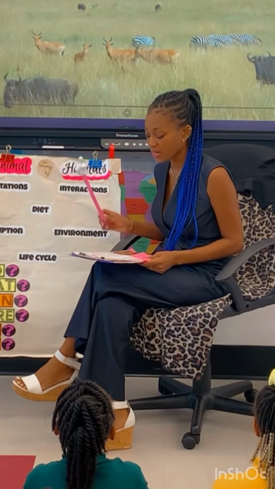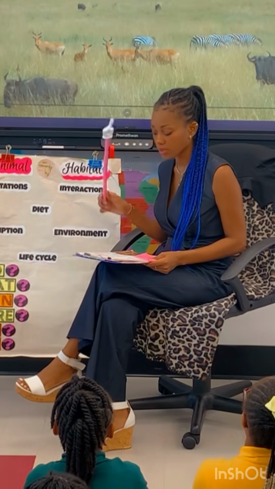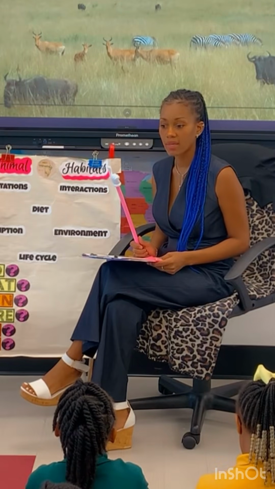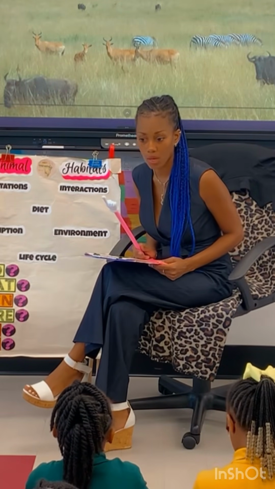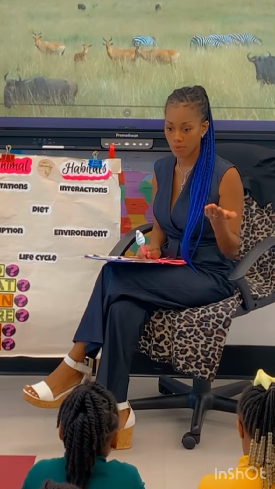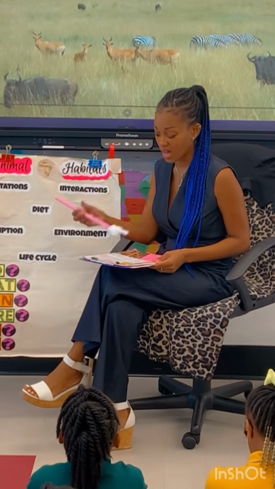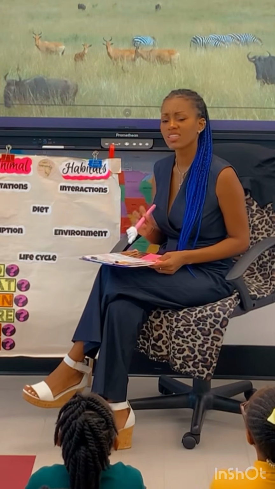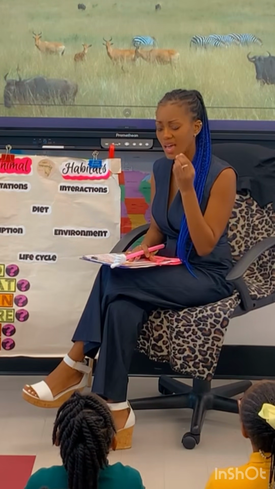So this title here is Habitats Around the World. What does that tell me in the title? Well, number one, it tells me my genre, because we're talking about our subject, habitats, and it being around the world. All right, so we know that's nonfiction. When we say around the world, we're not talking about a specific habitat.